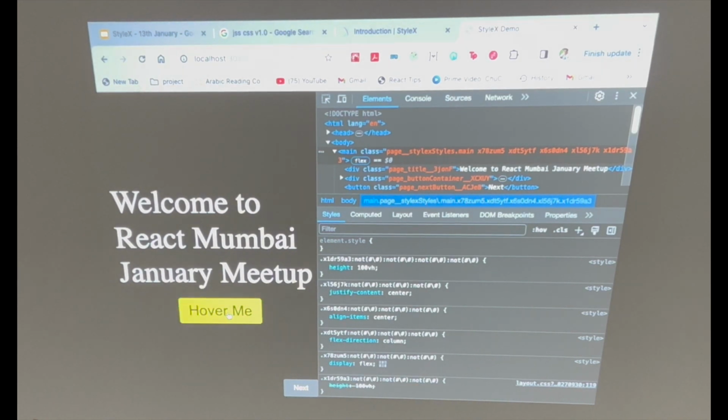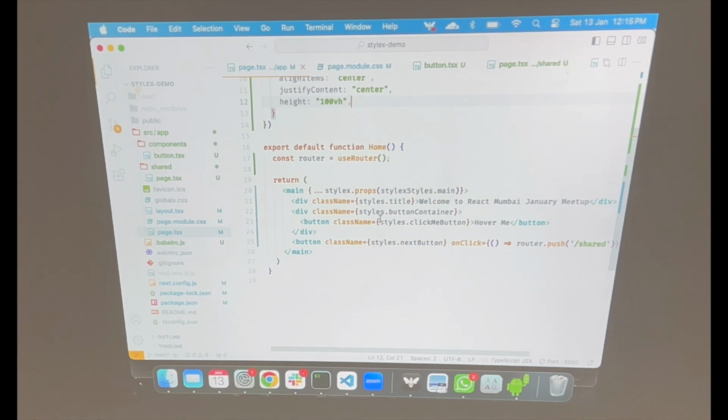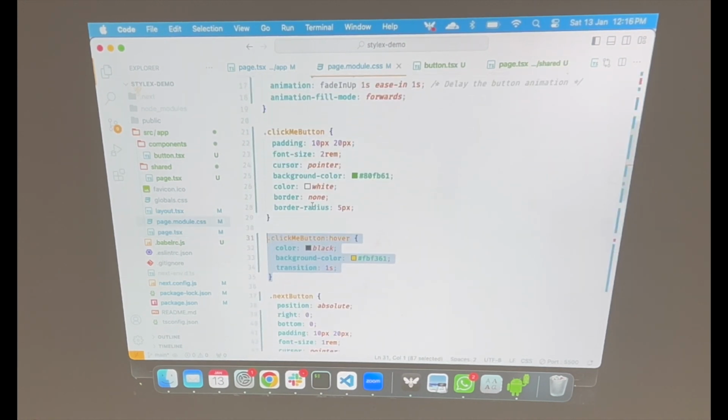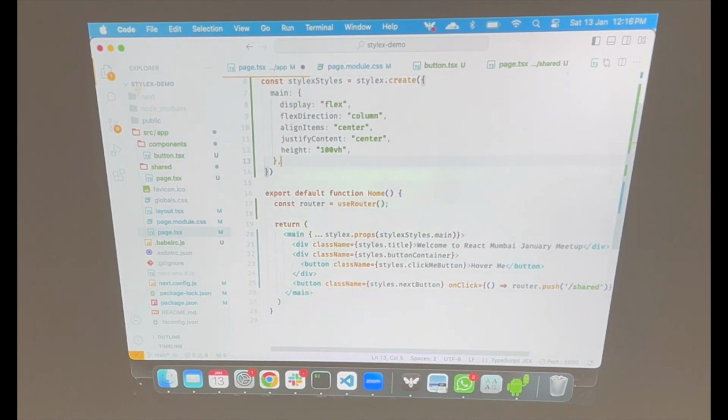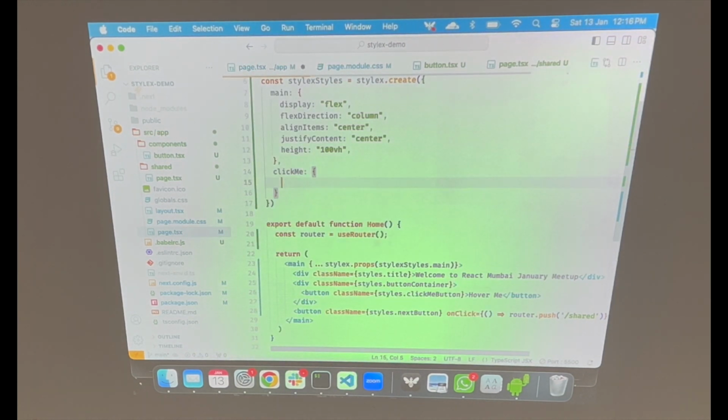We want to implement the same thing using StyleX. Let's see. First I'll have to convert this. This might take a little bit more time. I'm going to create an object called click me. Okay. Hover me.